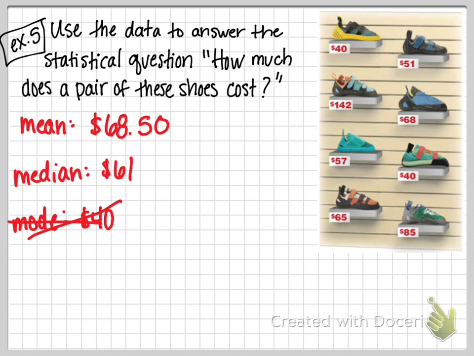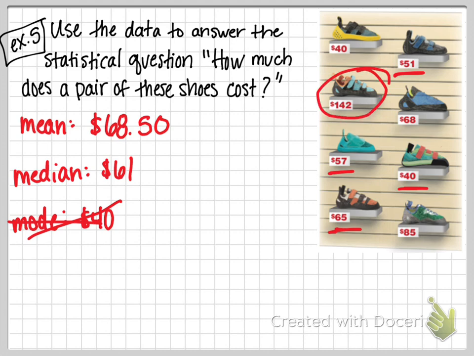All right, why would you argue for one or the other? Median? Why? The shoes are closer to the median than the mean. I agree. More of the shoes are closer to the median than the mean. This outlier does throw off the mean, right?